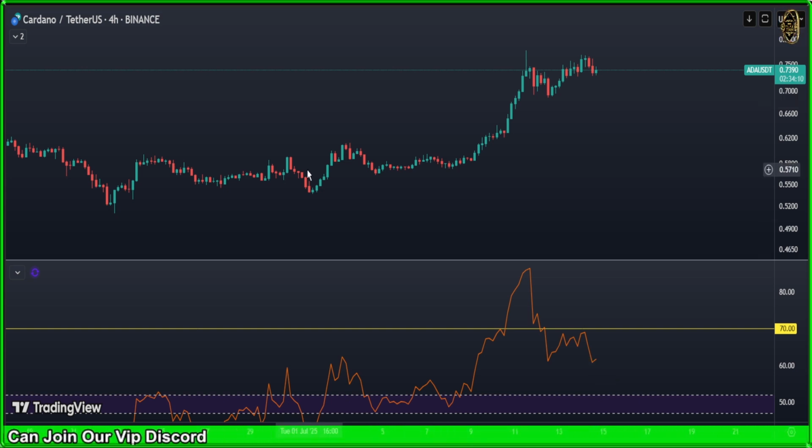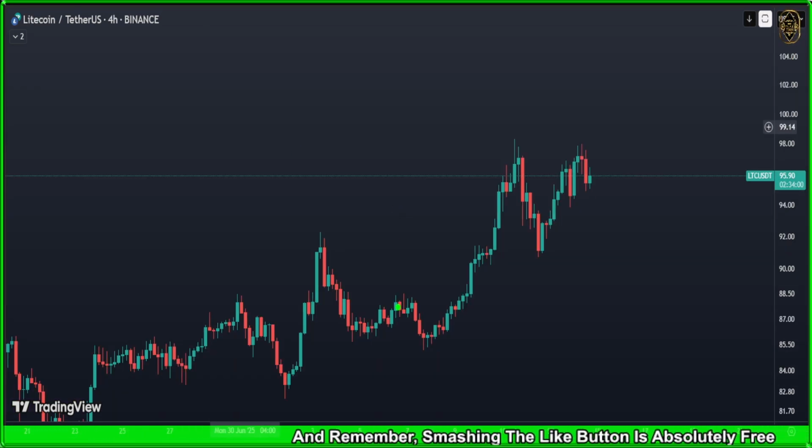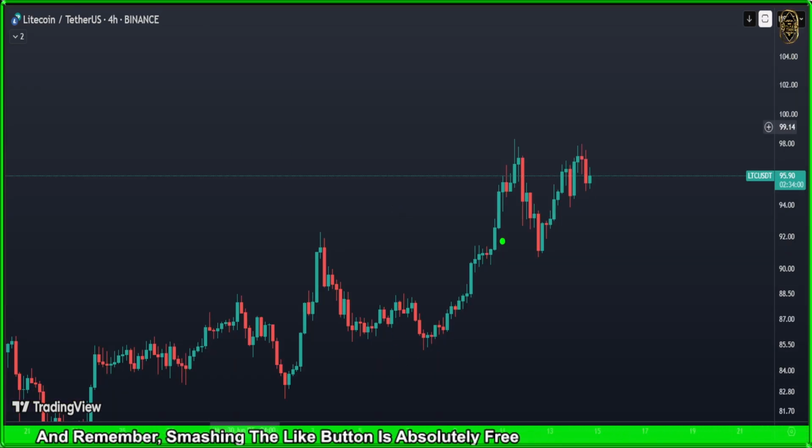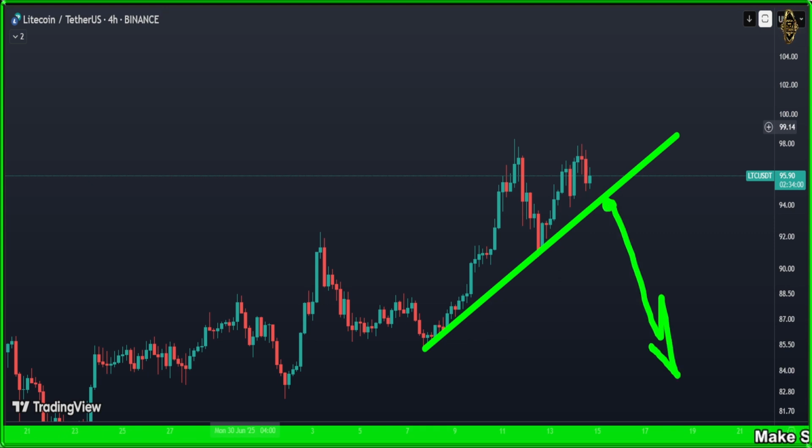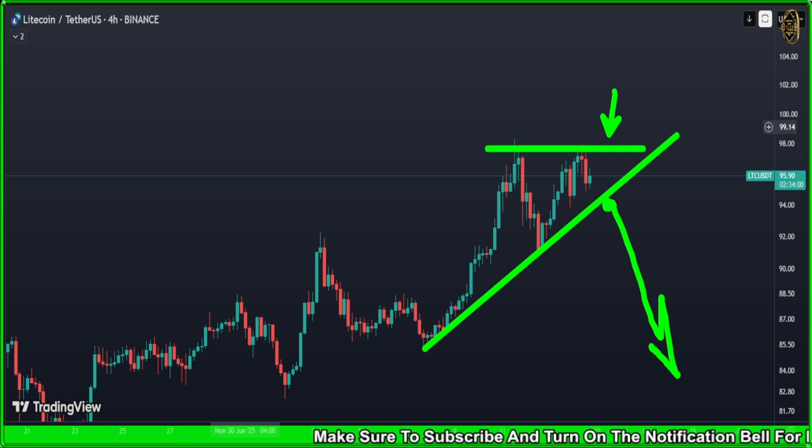Now let's see Litecoin and what it's doing today. Here we are, guys, Litecoin. We entered a long yesterday or the day before yesterday, I think. Now here, Litecoin got an uptrend. We're still looking at it. If it breaks here, that's when we're going to catch a short, or maybe it breaks the last high for us. Even that one is possible.